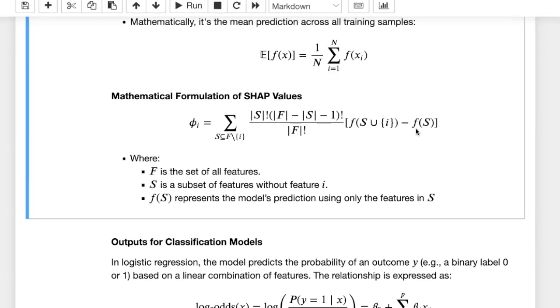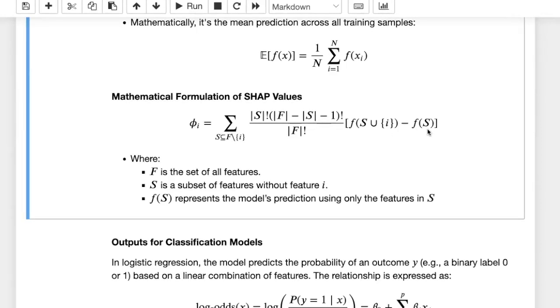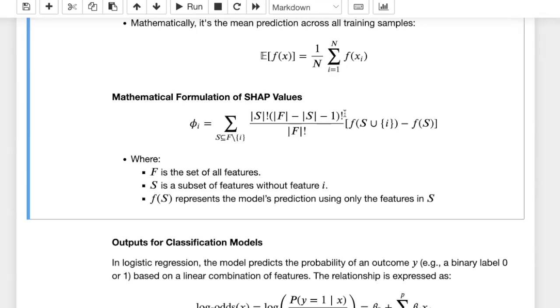And the nice thing here is that you're considering all possible combinations of the cases where we have i and we don't. Very similar to, for example, the binomial random variable and the probability mass function in probability, we need to find the right coefficient here. So this is just like a constant to make sure that this gives us that additive explanation.